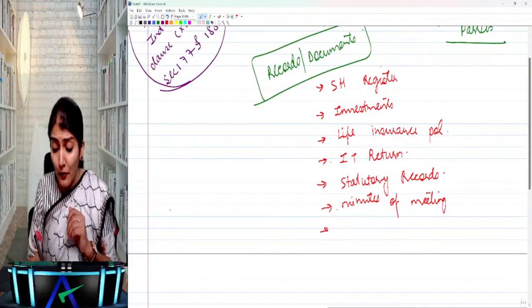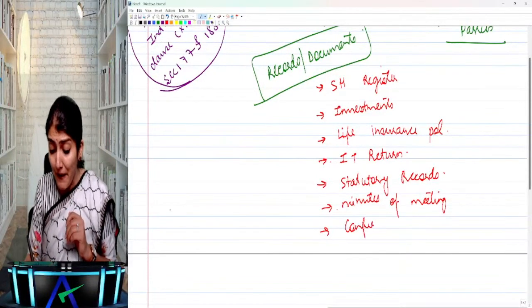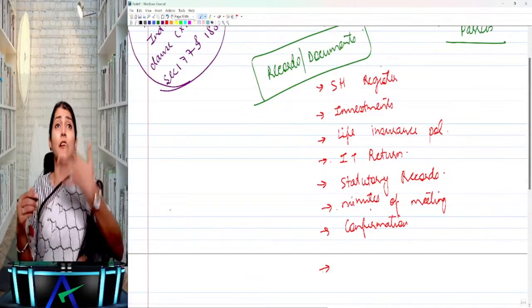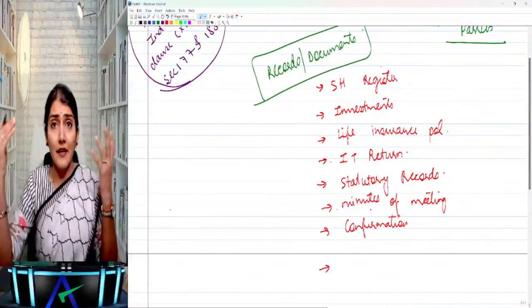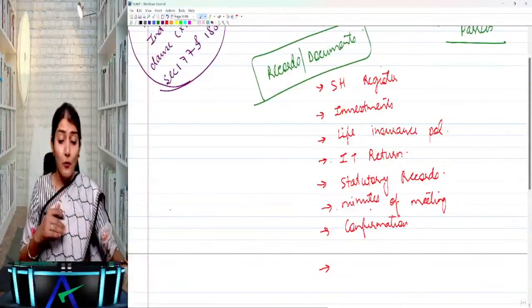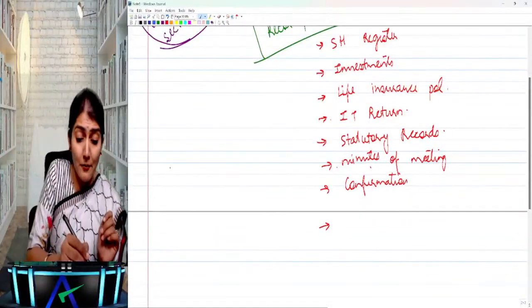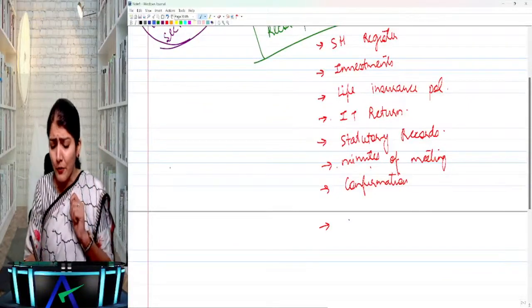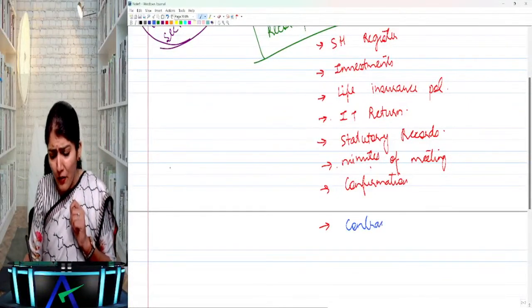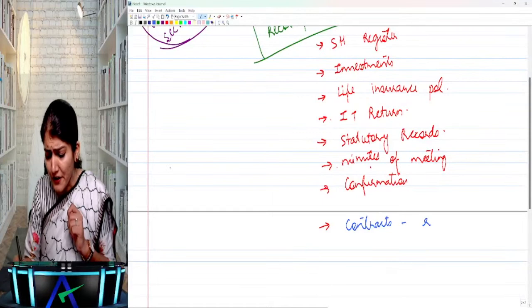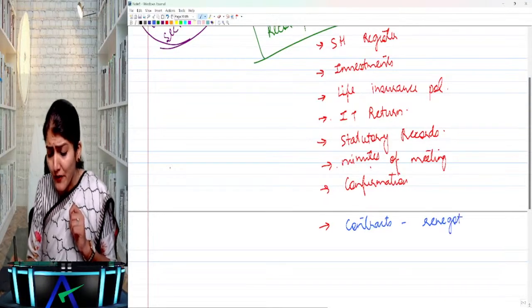Then you can also obtain confirmation from the bank, from legal third parties and so on. Even debtors can give you information on whether it is a related party. Then after that, what does it say? The contracts and agreements which have been renegotiated during the period. So you wonder why this contract got renegotiated during the period. Why so much greatness of the heart?